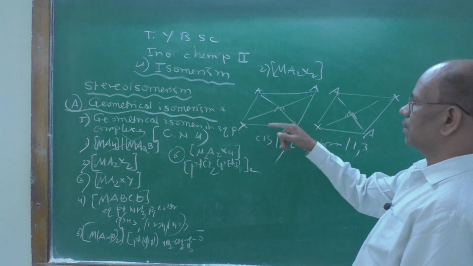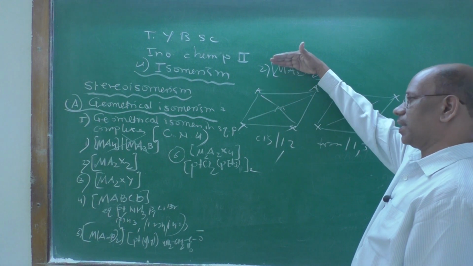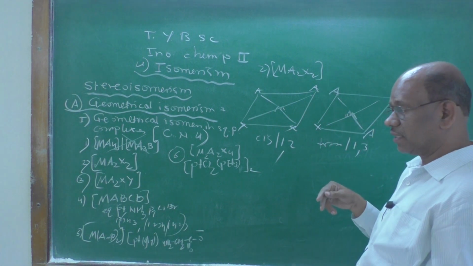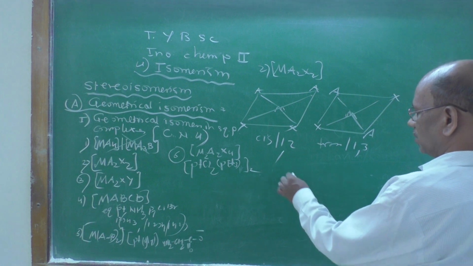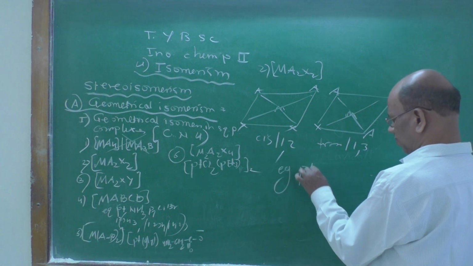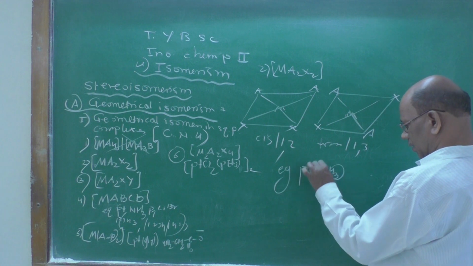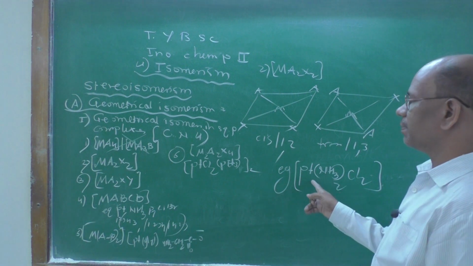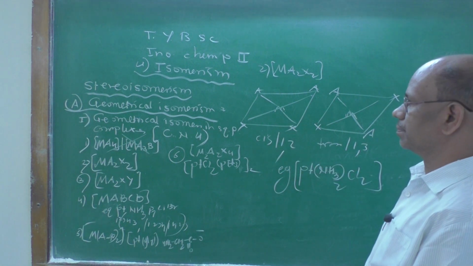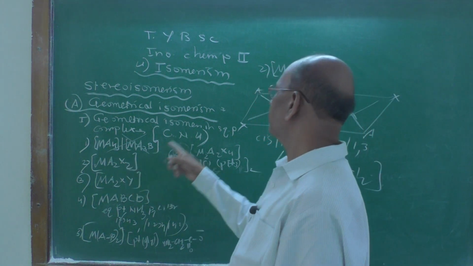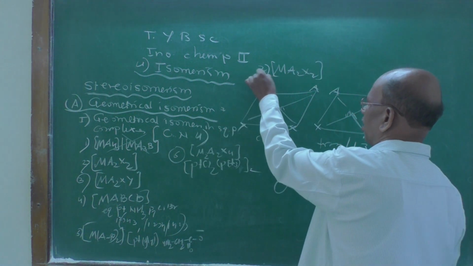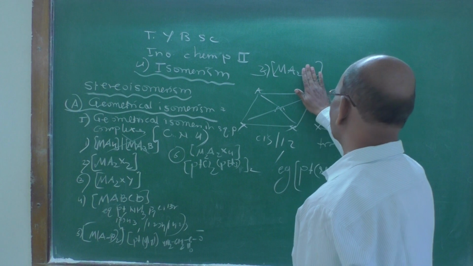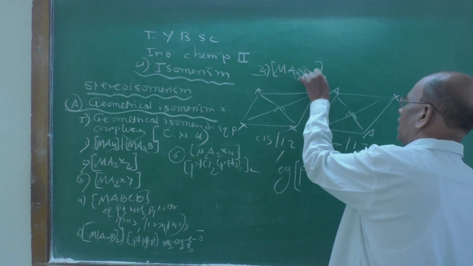So it is a structure where the A ligands are on the same side, so it is a cis isomer. When the A ligands are exactly on the opposite side, it is a trans isomer. The best example of this particular complex is Pt(NH3)2Cl2, a neutral complex of platinum(II), which can exhibit cis and trans isomer. So it is MA2X2. If we consider the third type of general complex, MA2XY, so MA2XY is there.